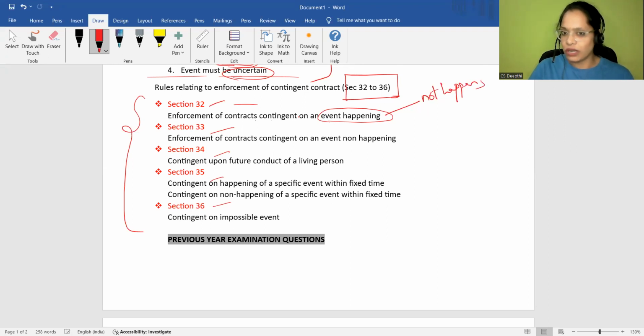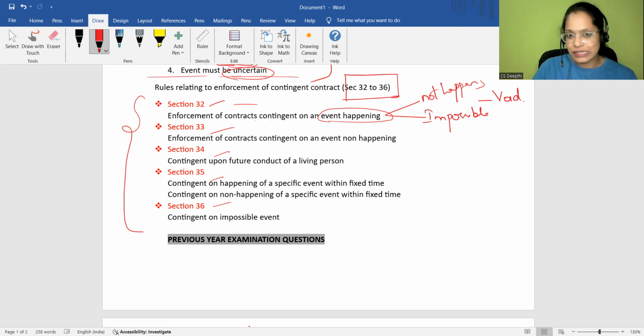So if the event does not happen, if the event becomes impossible, then your contract becomes void. Simple as that. So I have entered into a contract with you. I have promised you that I'm going to pay you 10,000 rupees if it rains today.